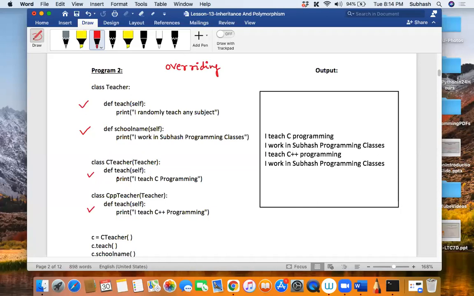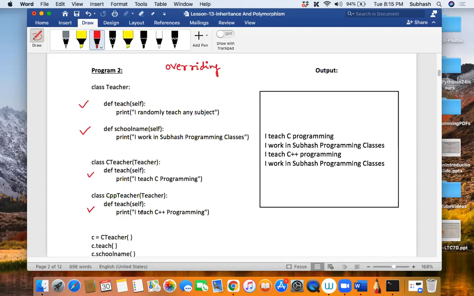So I have overridden the teach method in both the derived classes. Is that clear, my dear friends? It means that I have given my own definition for teach in the C teacher class. I'm not using the teach method of the teacher class. Rather, I have given my own definition for the teach method belonging to the derived classes. Is that clear? Did you notice it?